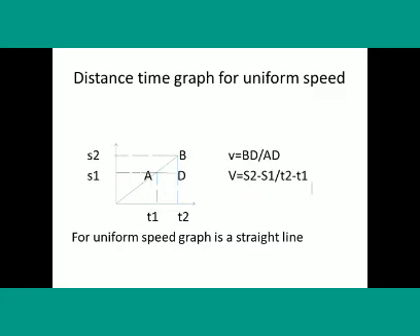Distance time graph for uniform speed. The graph is a straight line with a slope. So the line AB is tilted, that is called slope. The slope of the graph gives the velocity. So velocity V is equal to line segment BD by AD, that is V is equal to S2 minus S1 divided by T2 minus T1.